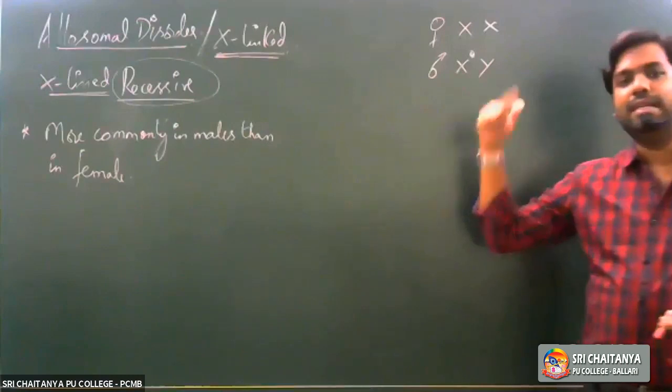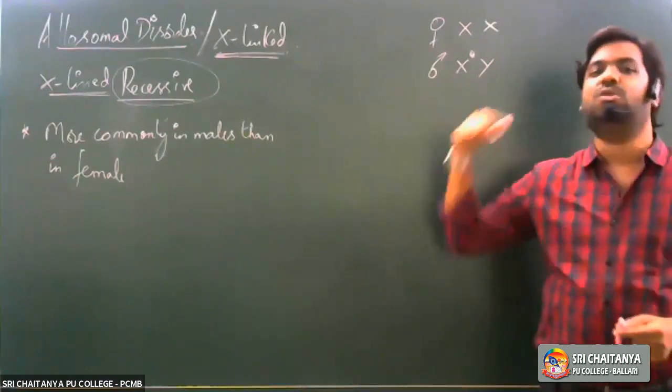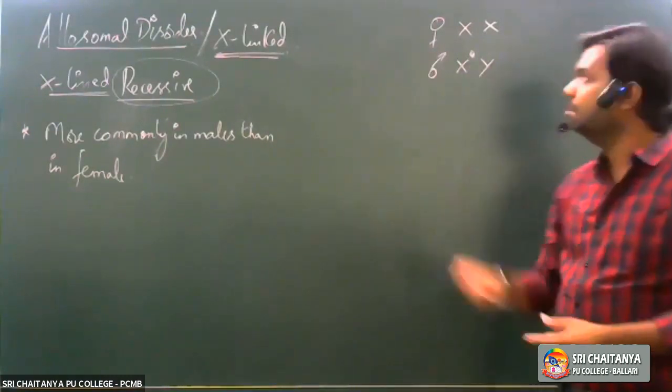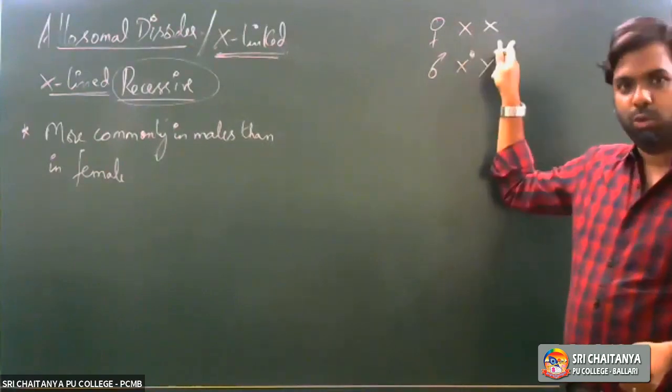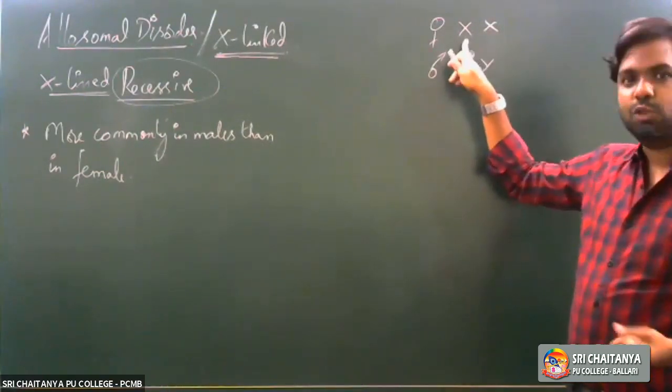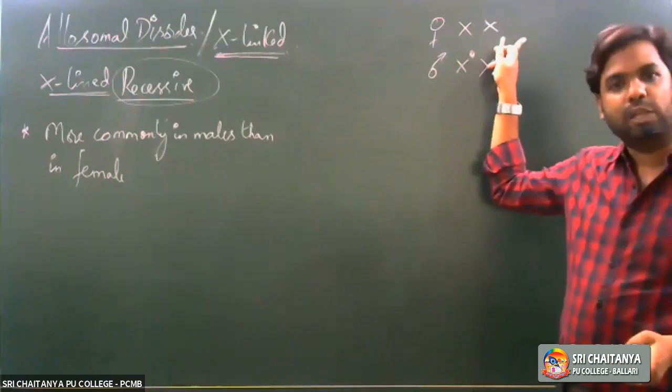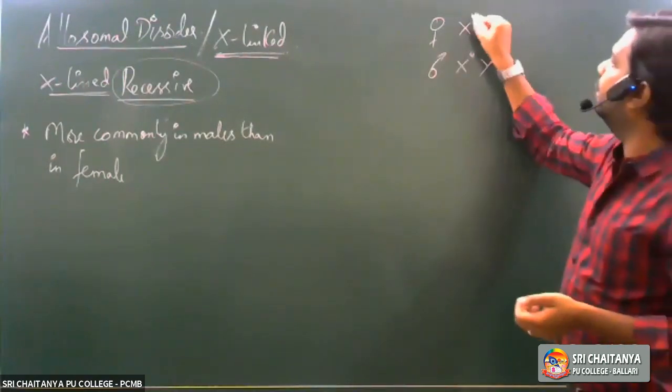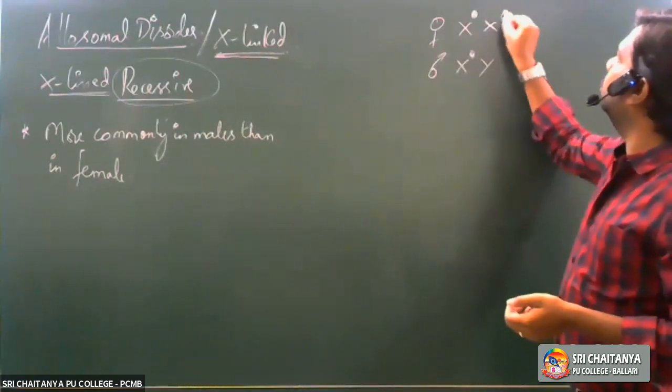Whereas if the disease has to be expressed in females, what should be the condition? Since they have two X chromosomes, with one allele on one X chromosome and the other allele on the other X chromosome, there should definitely be mutation in both alleles.